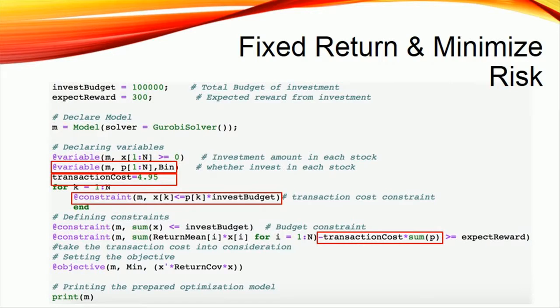We set the transaction cost to be $4.95 per stock trade, which is based on the real-world transaction cost charged by AliInvest. The 2 sets of variables and 3 constraints are shown in the code. After solving the problem, the model will print out the specific investment amount in each stock to facilitate decision-making.